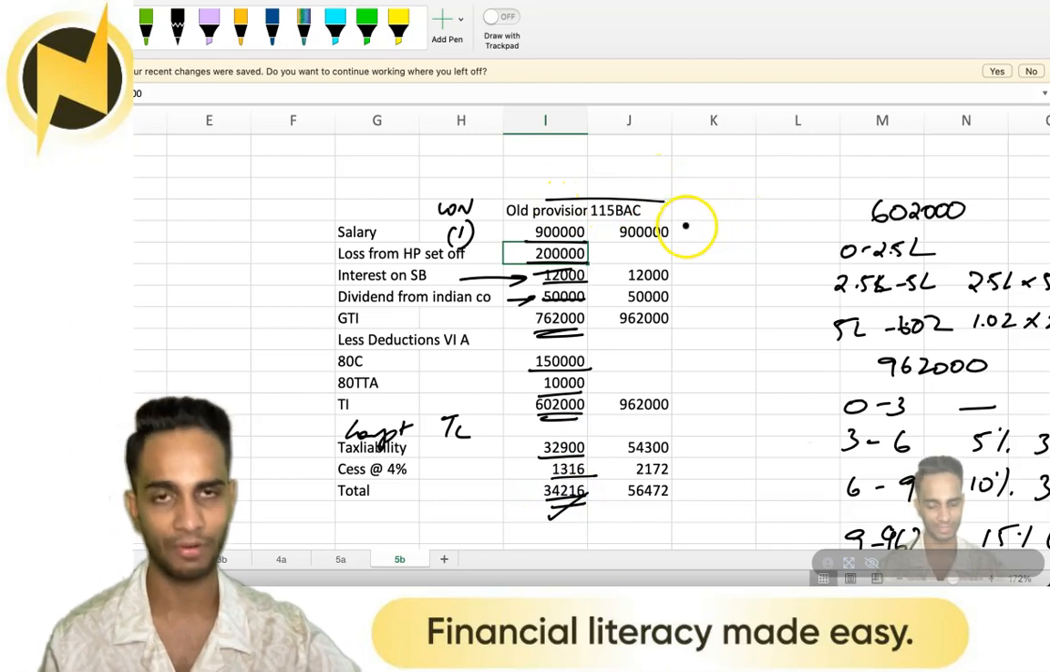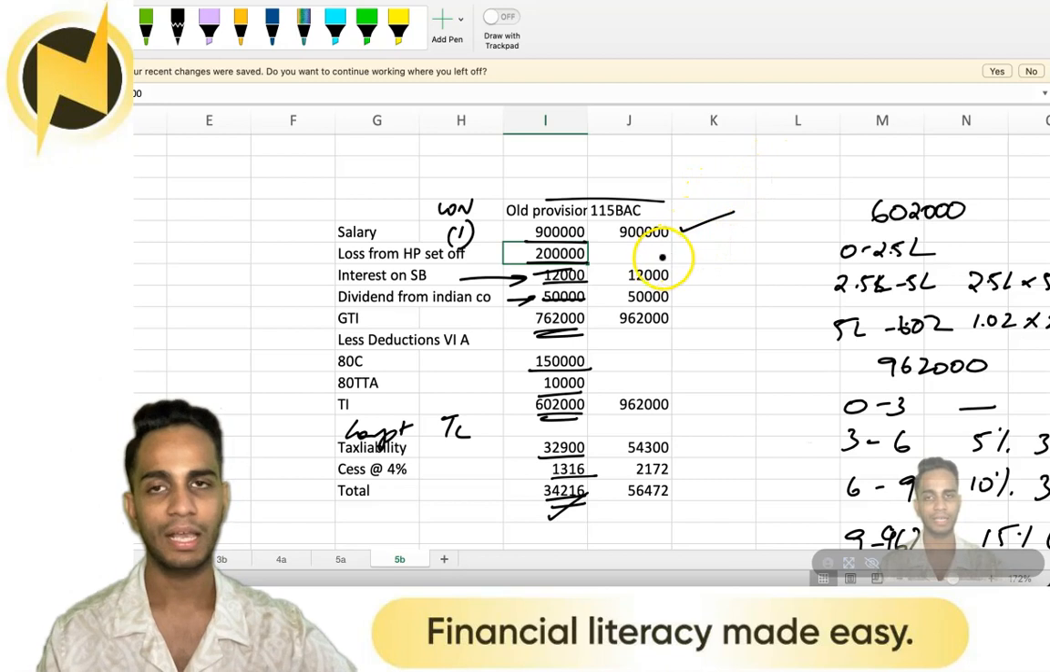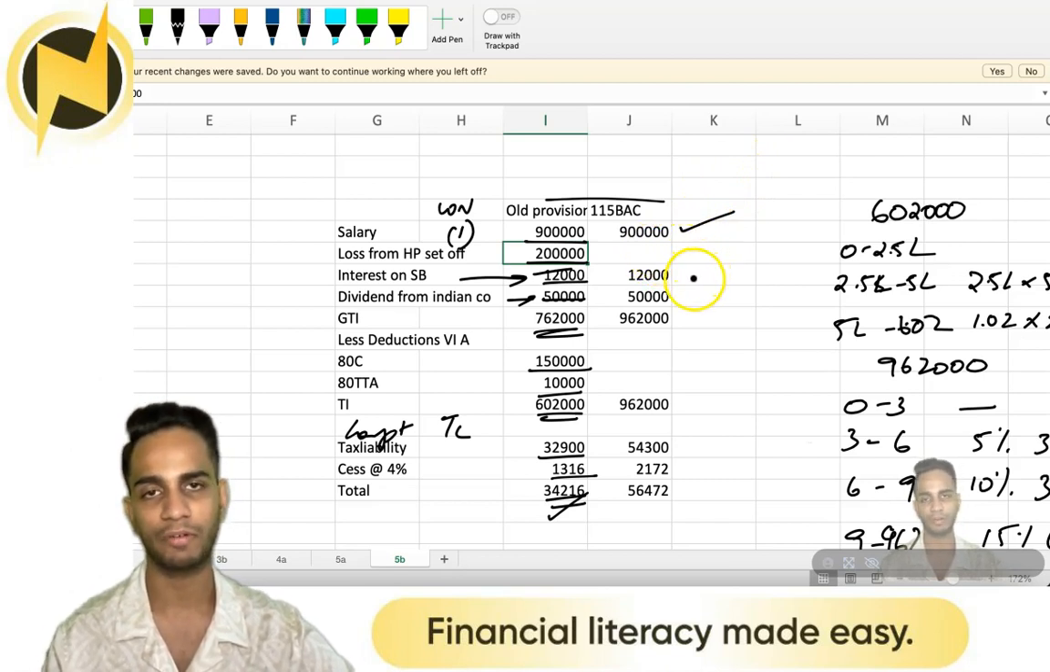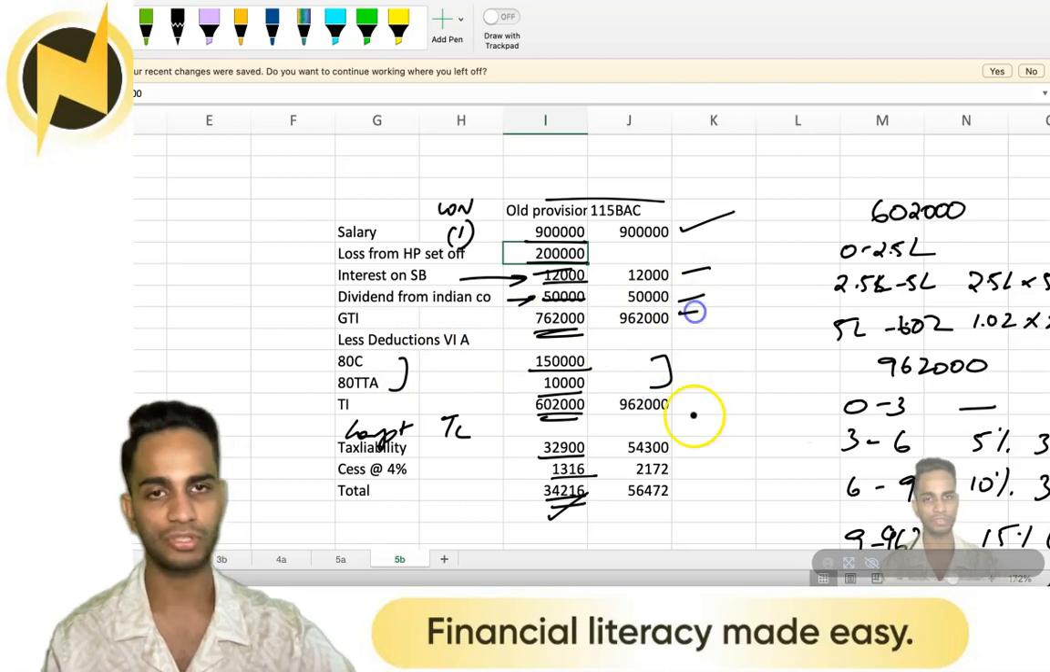Now the new regime, as in 115 BSc, salary 9 lakhs. That's not a problem. Salary 9 lakhs. And loss from house property cannot be set off under 115 BSc. Interest, dividend from Indian companies, yes. No deduction under ATC or ATTTA under section 115 BSc. So this is our income.